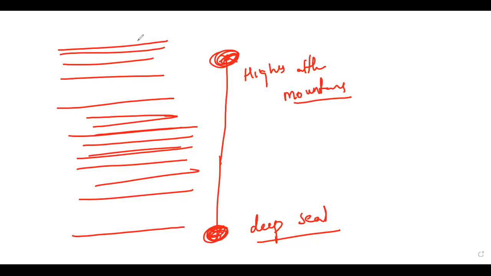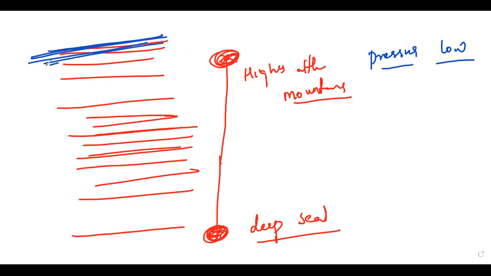Here you should understand one thing. In the case of the higher mountains, the higher altitudes, the pressure is very low, because there are no other layers above it.